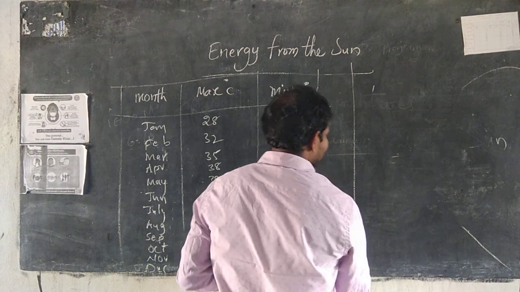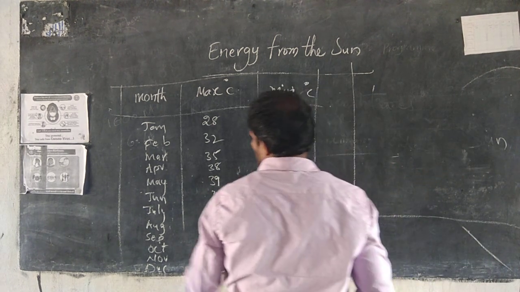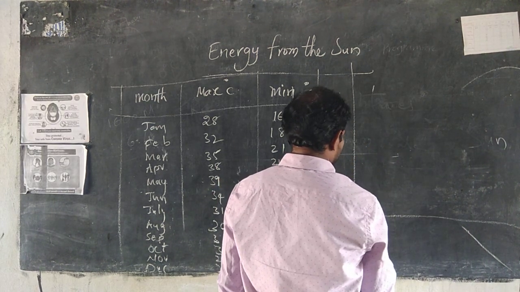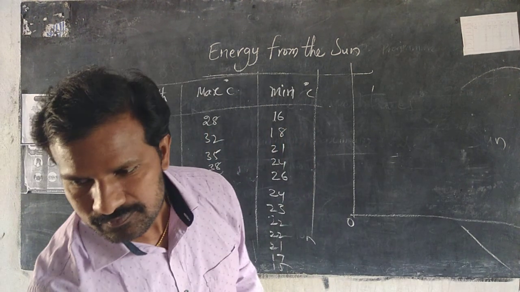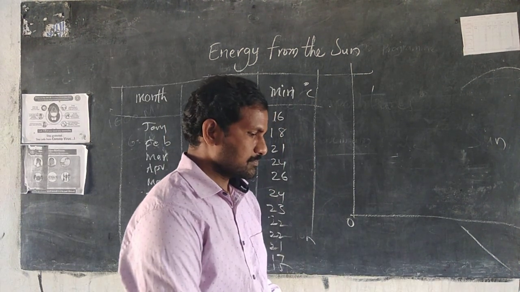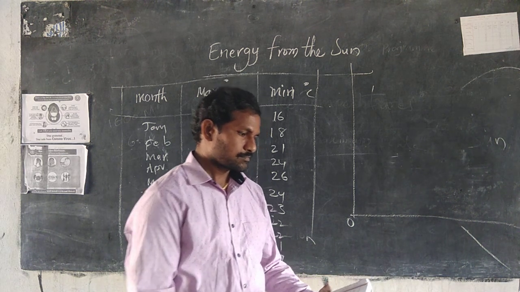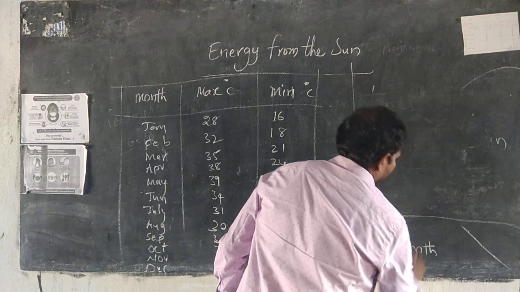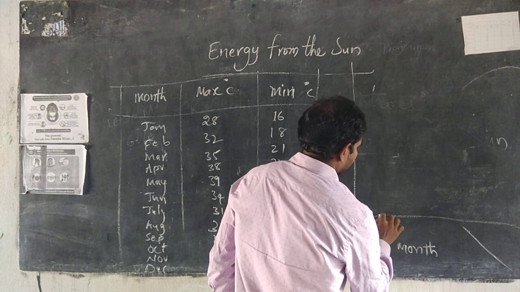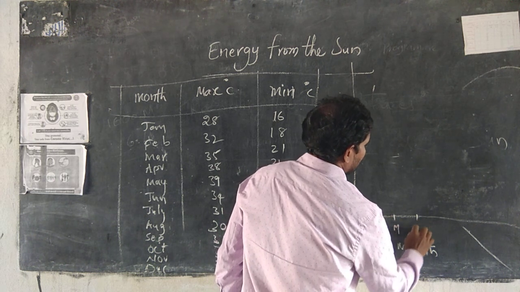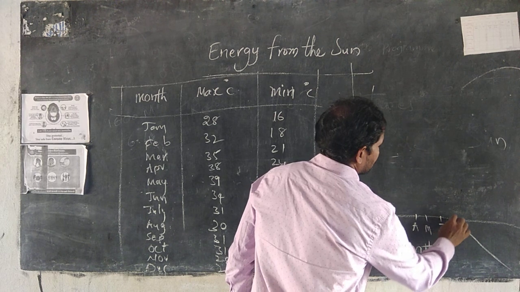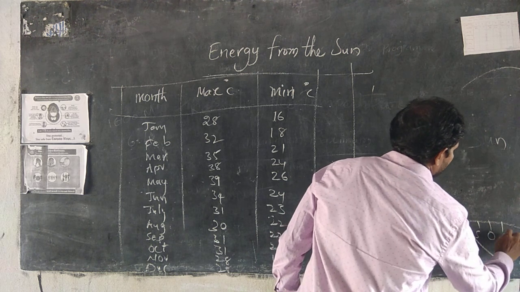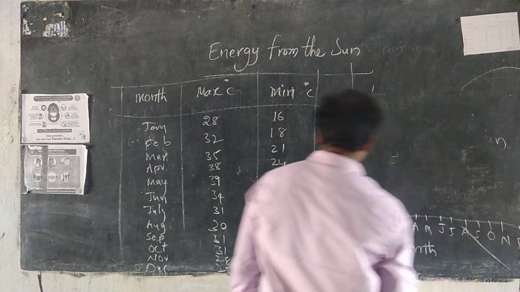For example, y-axis and x-axis. Totally, the maximum is 39. See this. Month: for example, January, February, March, April, May, June, July, August, September, October, November, December.